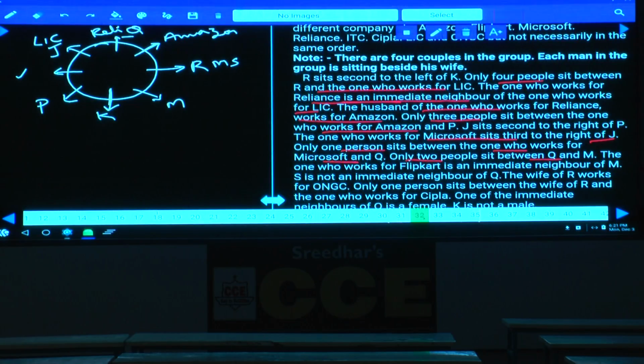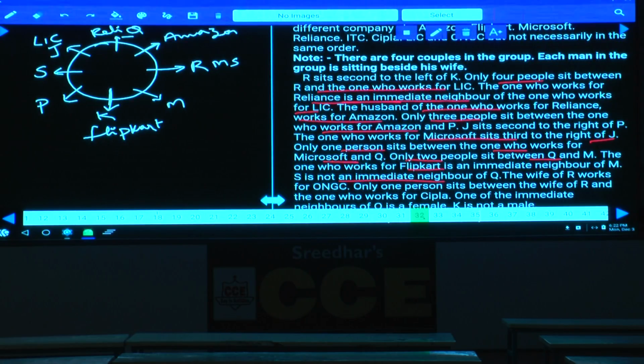And the one who works for Flipkart is an immediate neighbor of M. Who is that person here? That person is none other than K. Next one, SC is not an immediate neighbor of Q. As SC is not an immediate neighbor of Q, S cannot be here, and S must be here. Then who is the person left over here? S.